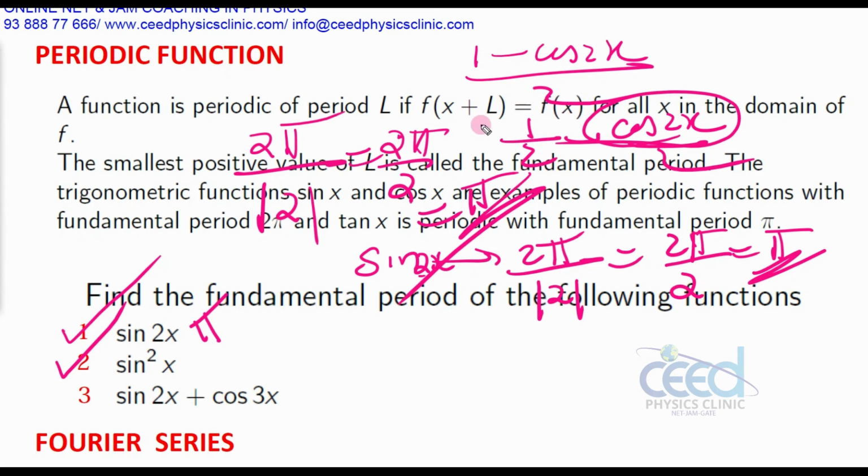What are the function variables present in the given equation? That's the period only you need to calculate. Keep that in your mind. Then here the period is pi itself.